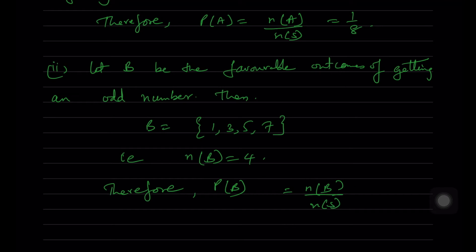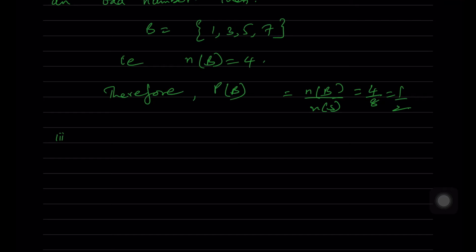So probability of B is equal to n of B by n of S, which is equal to 4 by 8, which is equal to half. Next we have, let C be the favorable outcomes of getting a number greater than 2.